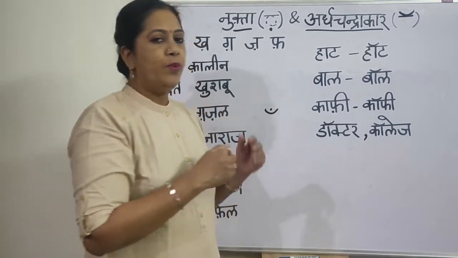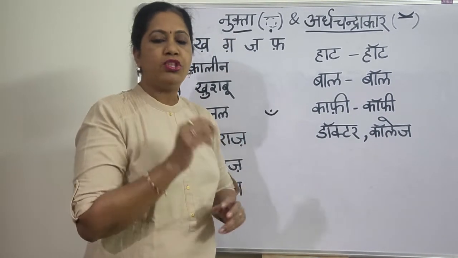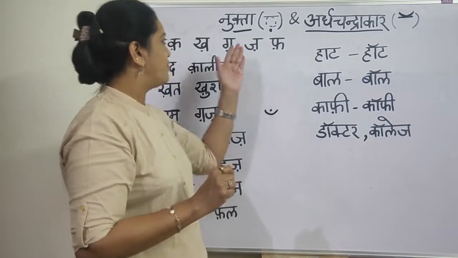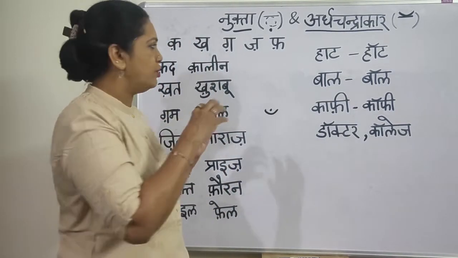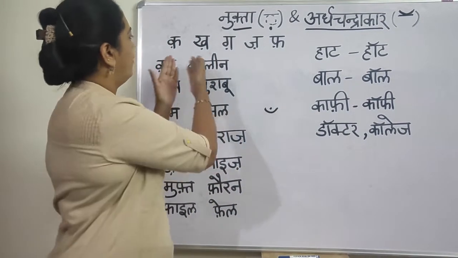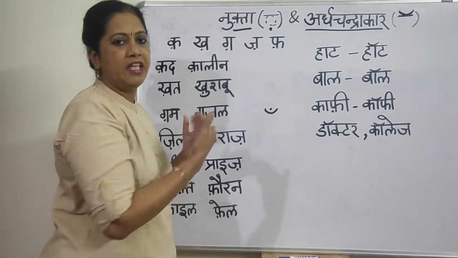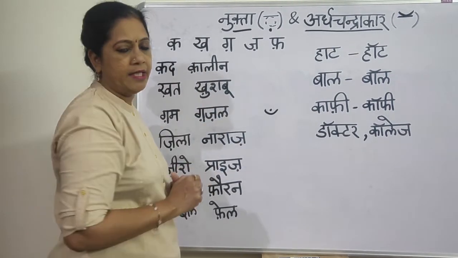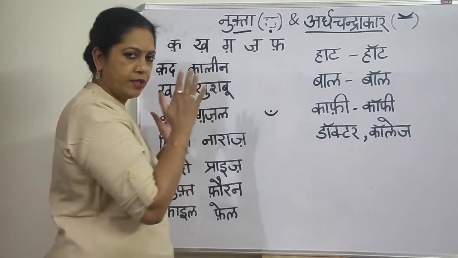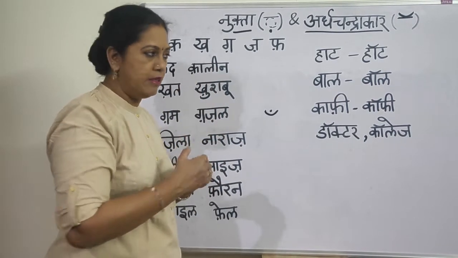That way we have taken this Nukta. Nukta in Arabic means dot. Now I have given here 5 consonants of the Hindi Varnamala, and those are the only ones for which we use Nukta in Hindi.